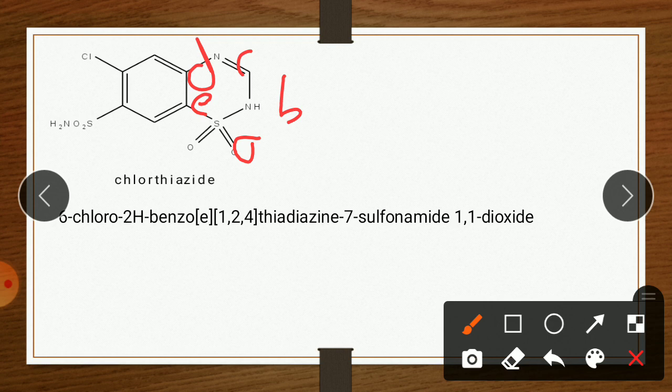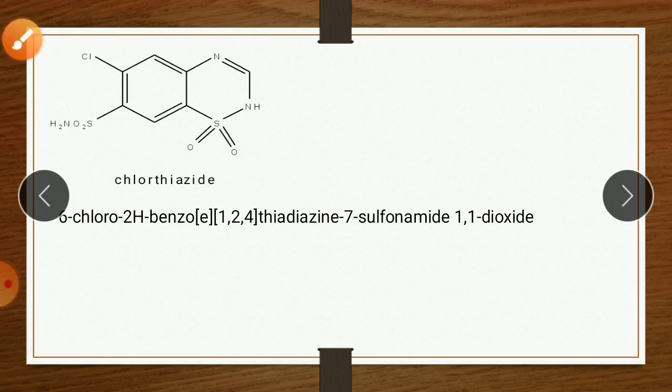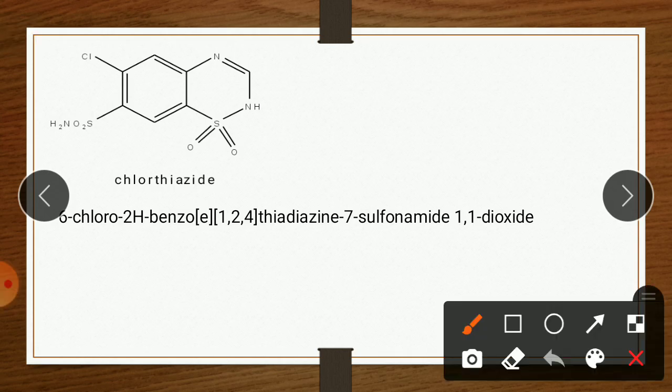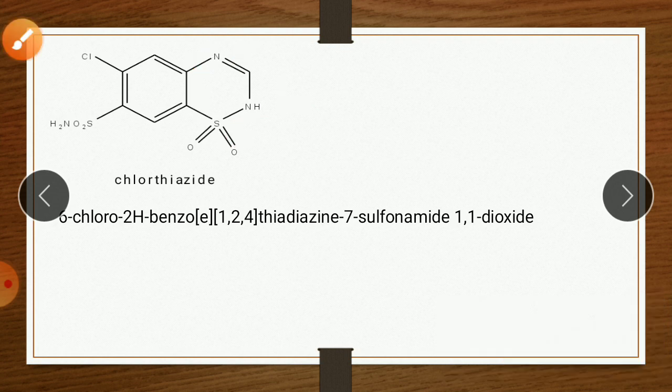So if we give the name ABC, again this bond is A, this bond is B, this C, this D, and this one is E. So therefore it is E. Common bond is E. So here this is the common bond, which is attached through this ring. Therefore it is called E.